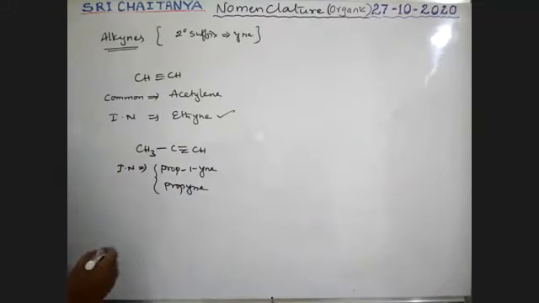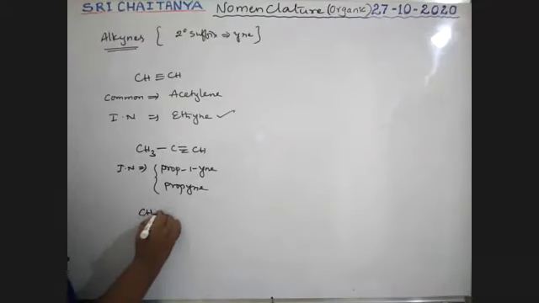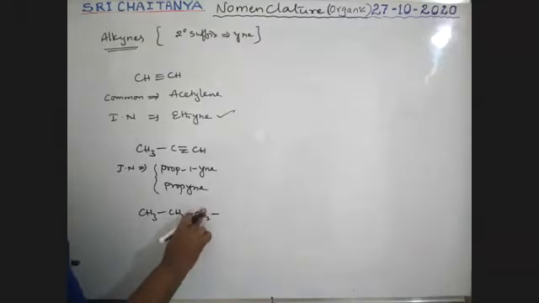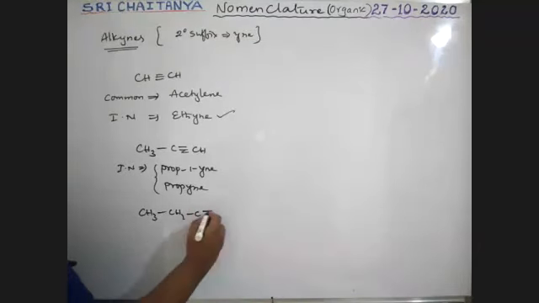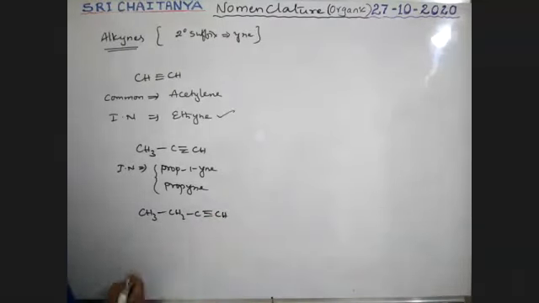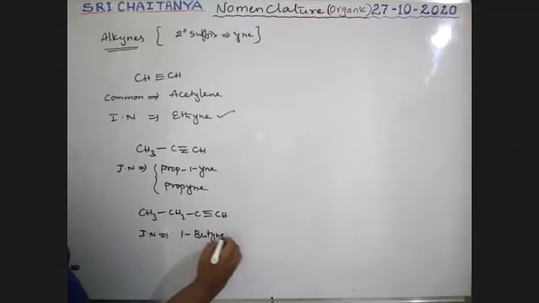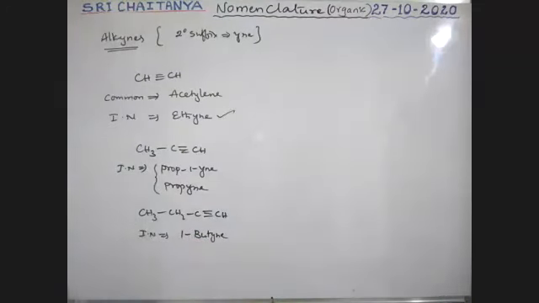Next, for example, this one, CH3, CH2, CH2, sorry, C triple bond CH. It is 1, 2, 3, 4. The IUPAC name, and I am writing, is but-1-yne. But-1-yne is the name, boys. Or but-1-yne, or butyne-1. All these are accepted.